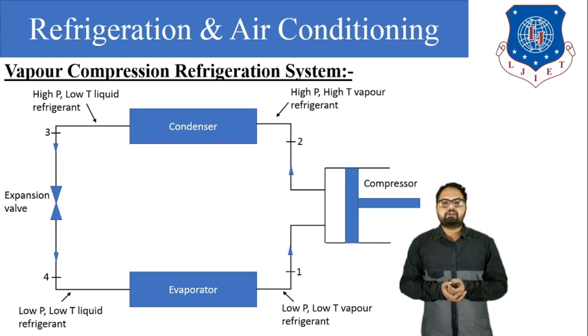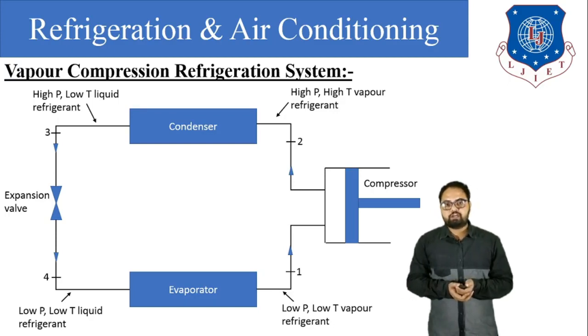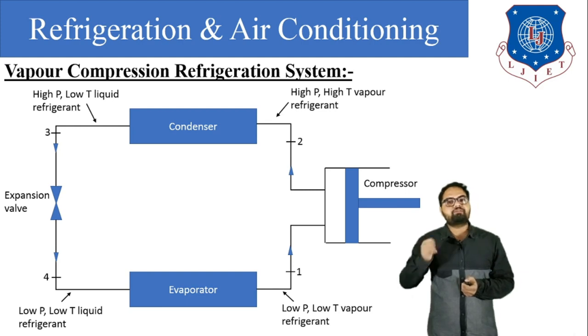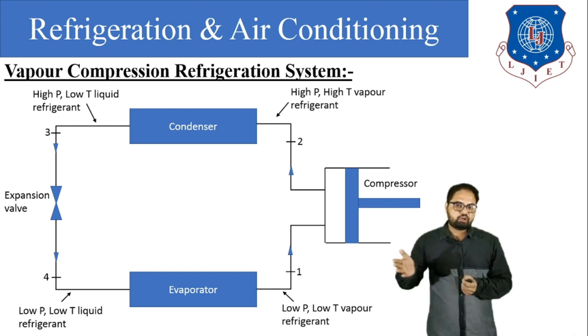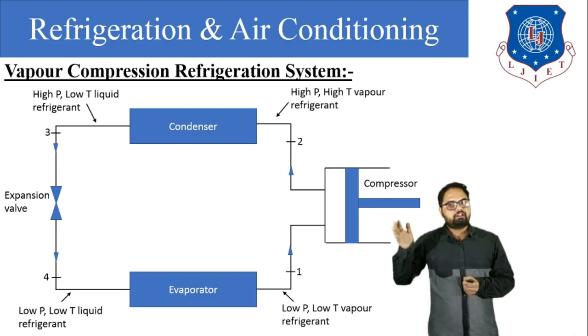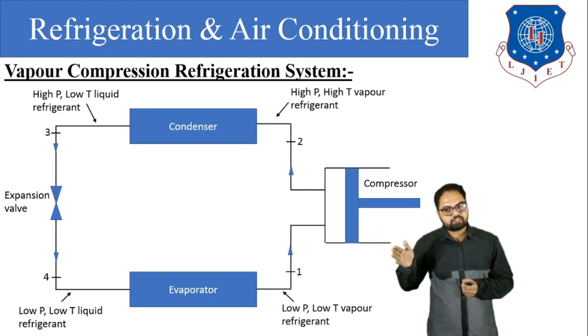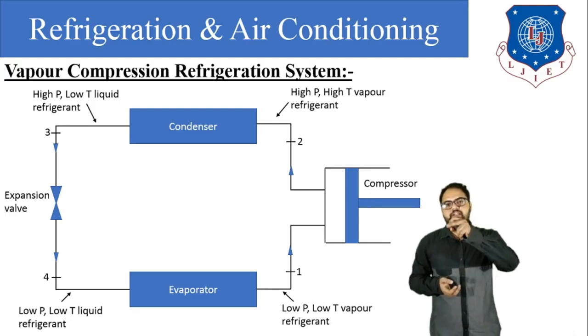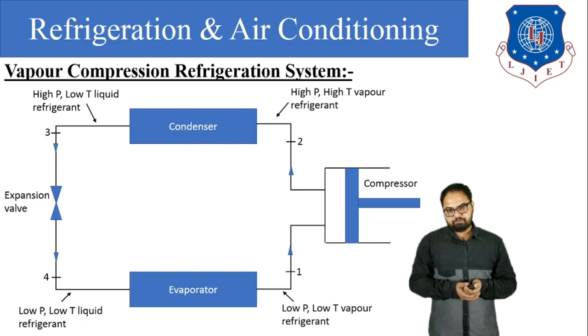Now the expansion device. The function of the expansion device is to reduce the pressure of the refrigerant, and the function of the evaporator is to absorb the latent heat load from the refrigerant. The low pressure and low temperature liquid refrigerant, by absorbing the latent heat load, is converted into low pressure and low temperature vapor refrigerant. Again the cycle is repeated. Okay, so let's start the operation.